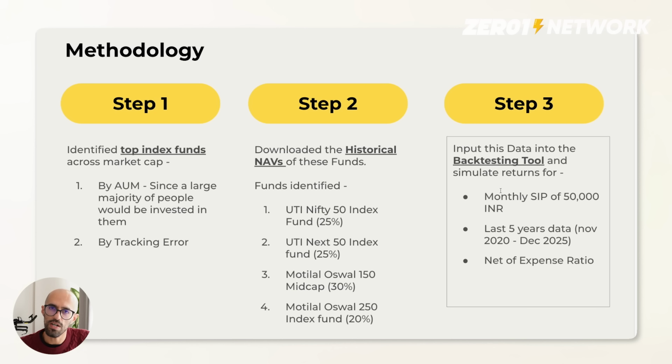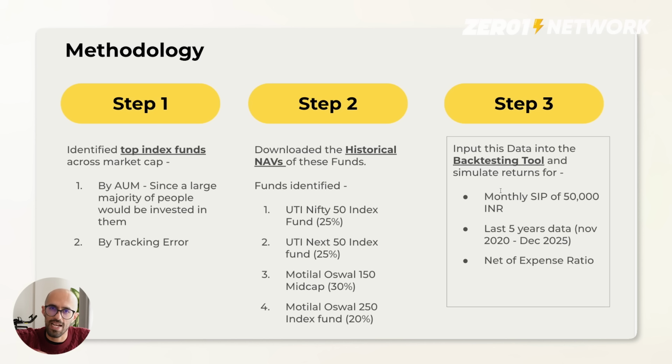Step three, most important, we'll input this into the backtesting tool that I made using AI Studio, and I'll show you that in a minute. But before that, know three things. One, this is a simulation where the person is doing a SIP of 50,000 rupees every month for the last 5 years, 10 years period. There is no increment in the SIPs. It's a 50,000 SIP at the start of every month, right? Usual to what most people do.